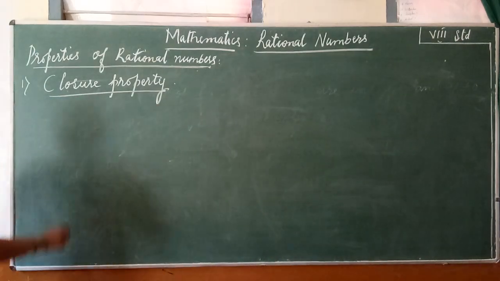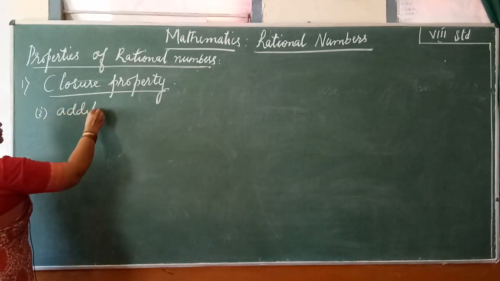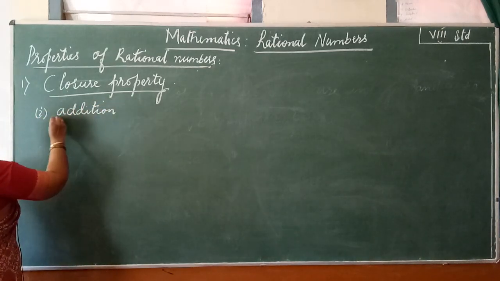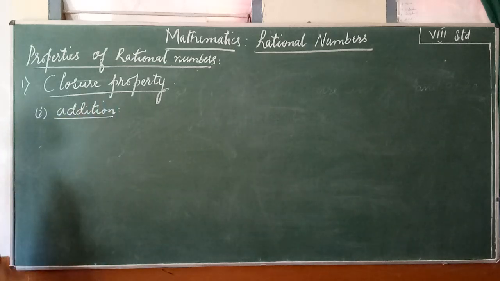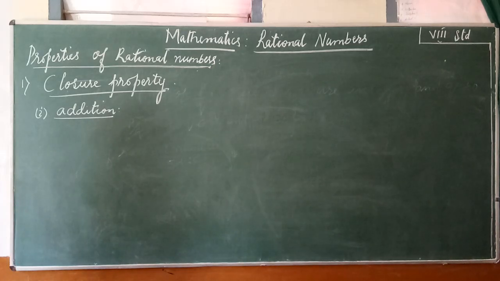Let me consider first closure property on addition, whether it satisfies or not. Let us check it. First you should remember what is closure property. If you add any two rational numbers, whenever you add, if you get the sum in the form of p by q, then it satisfies closure property.